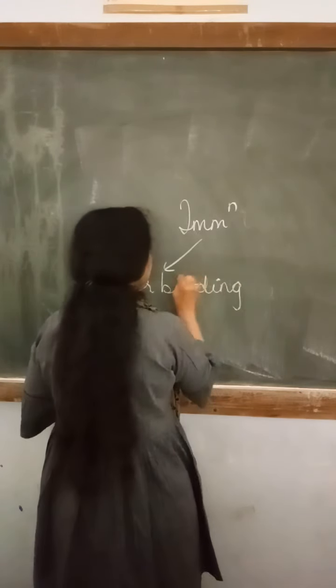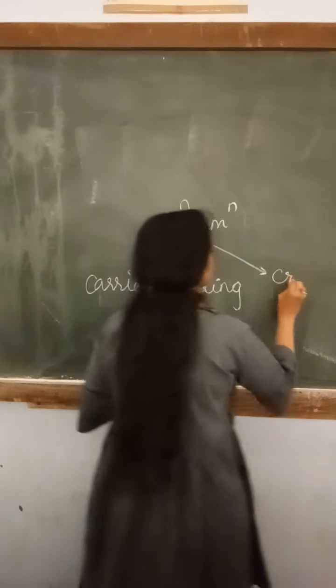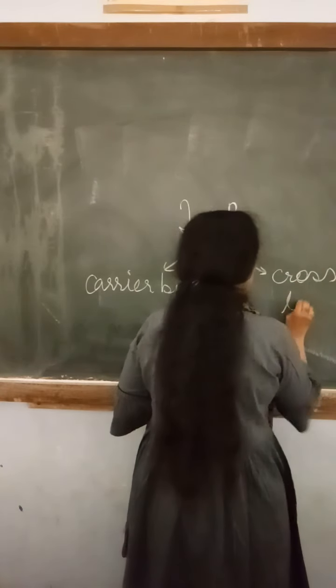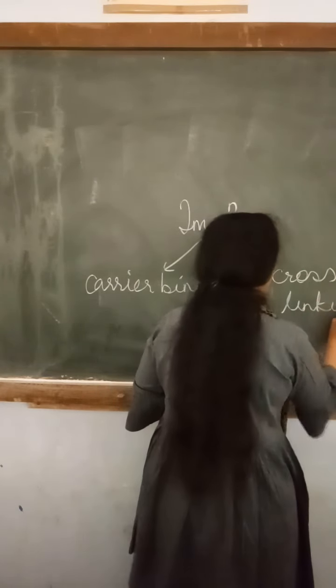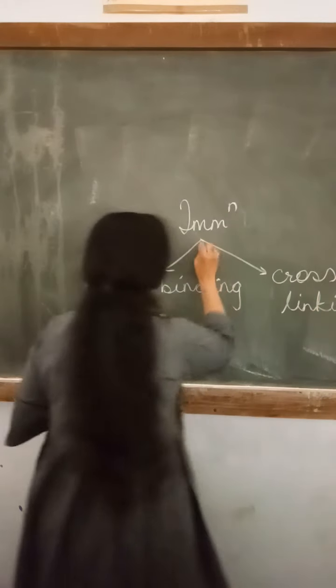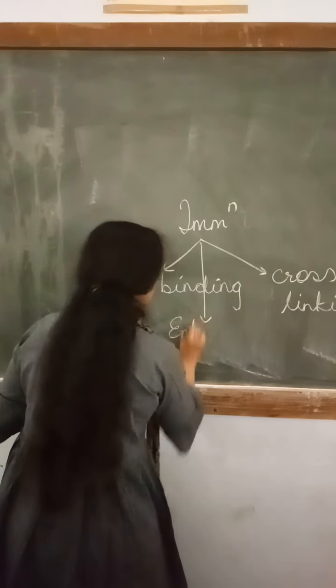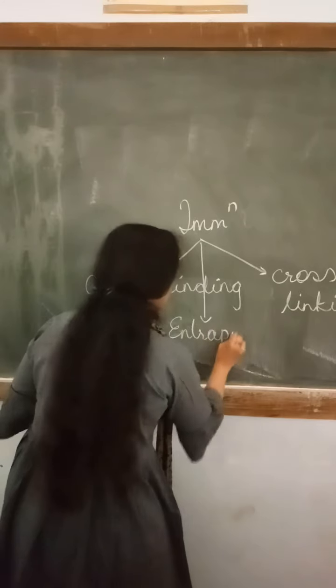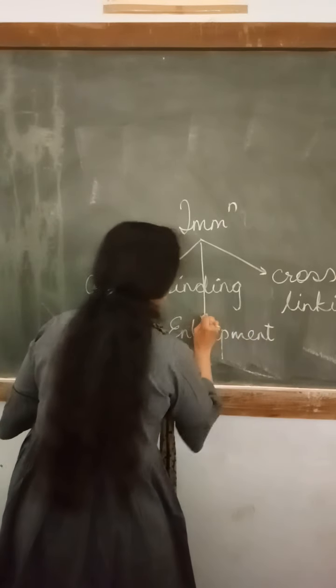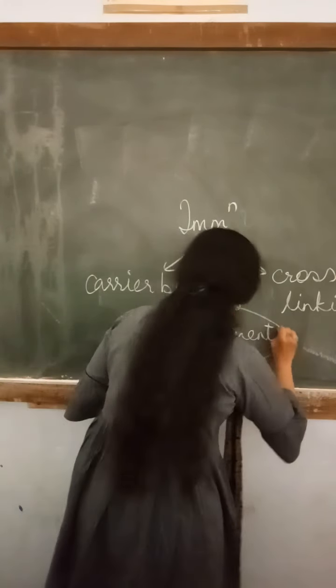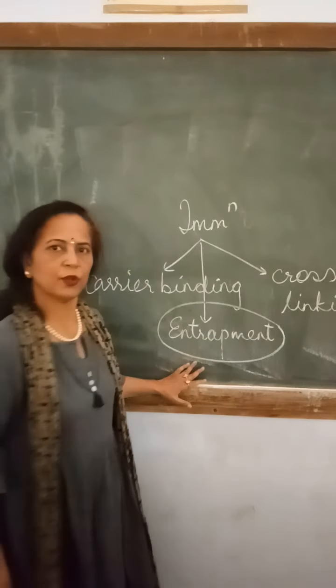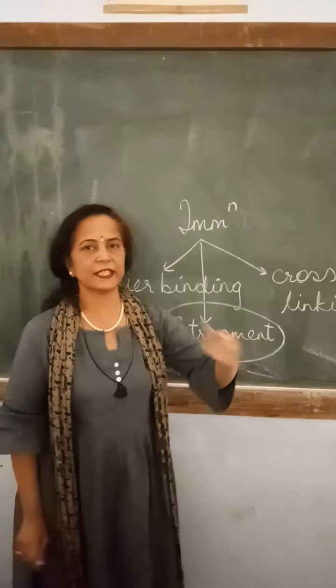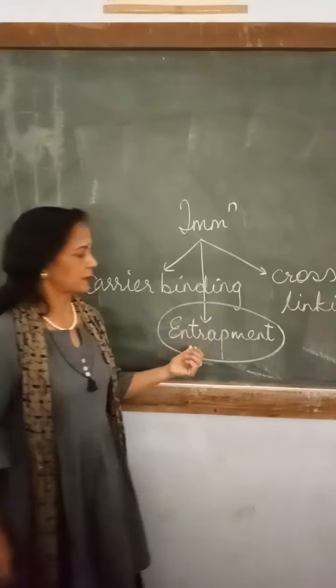Second is cross-linking. And third is entrapment. And we are going to carry out this particular method for yeast cells. Okay. Now we will see how we are going to carry out this method.